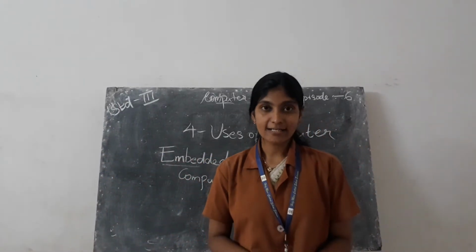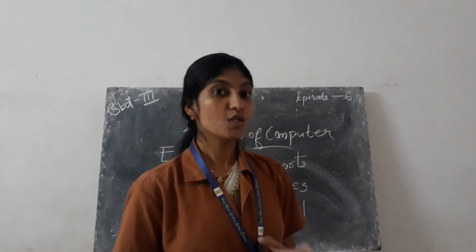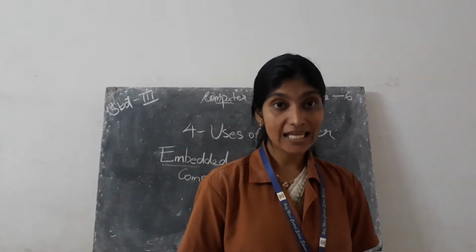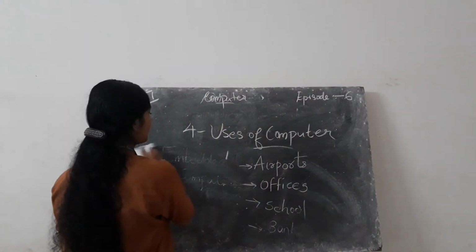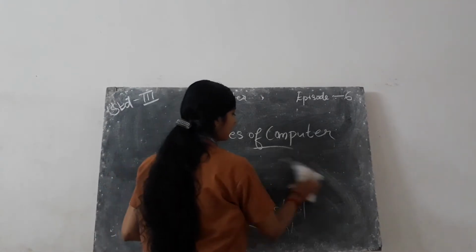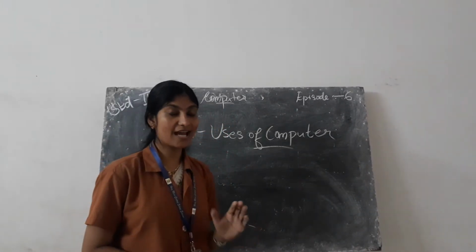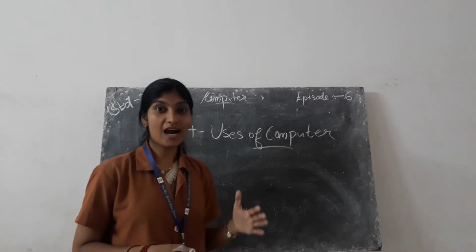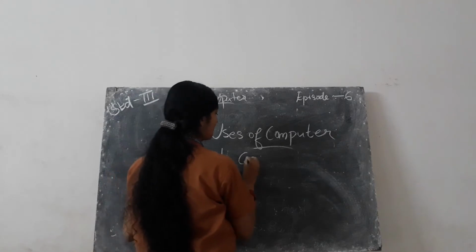Then let's learn about the usage of computers at various places. So the first place is computer animation. Have you heard about animations, games, cartoons?